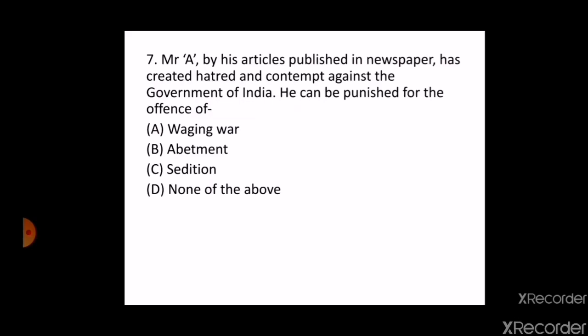The next question is, Mr. A, by his articles published in a newspaper, has created hatred and contempt against the government of India. He can be punished for the offence of A. Waging war, B. Abetment, C. Sedition, D. None of the above. So this is the example of sedition, and the correct answer is C, sedition. This was asked in Haryana in 2017.